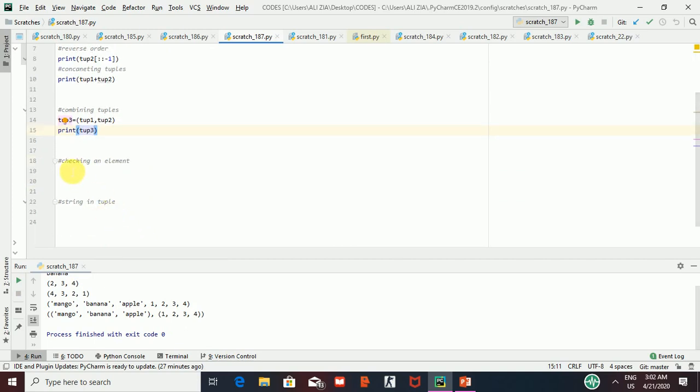Now another thing is checking whether an element is present in a tuple or not. There is a method for it. Suppose I want to check if apple is present in tuple1 or not.